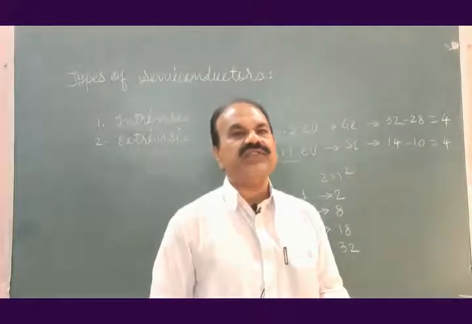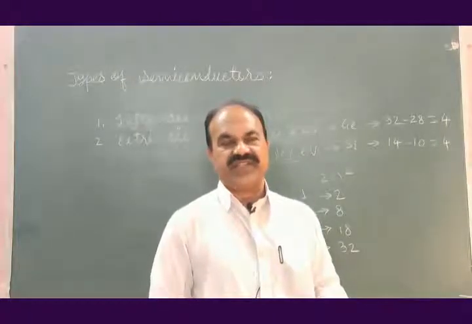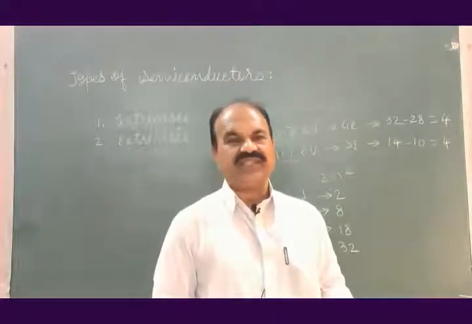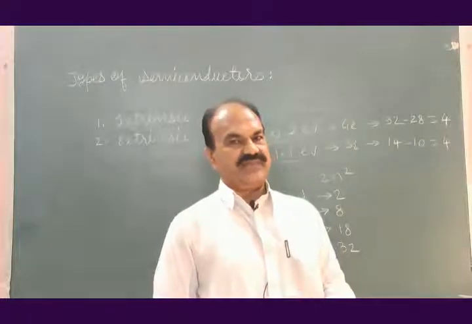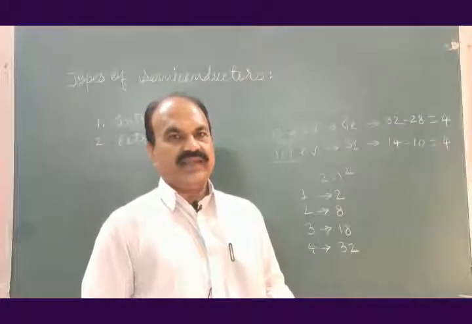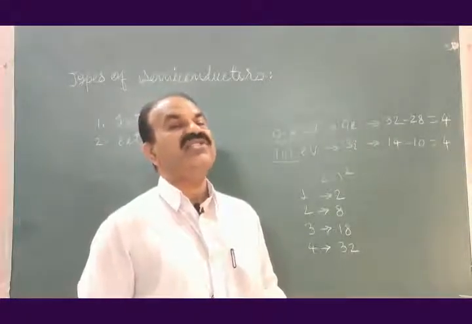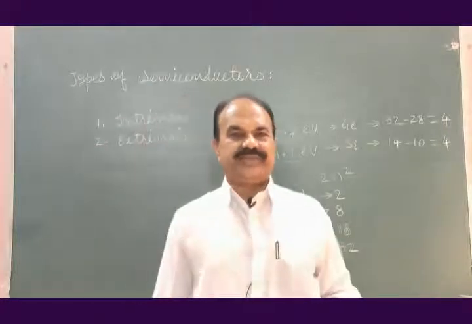Valency of the semiconductors is 4. 4 electrons are present in the valence orbit. And therefore, the valence orbit or valence shell is unstable.